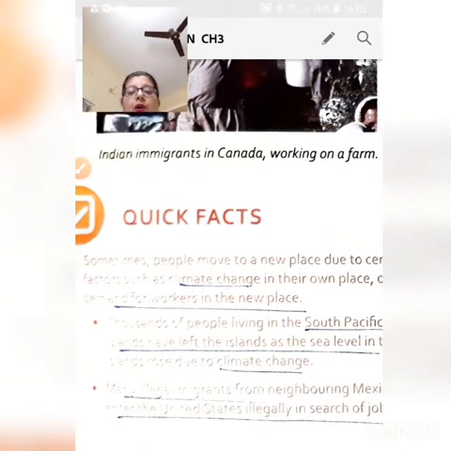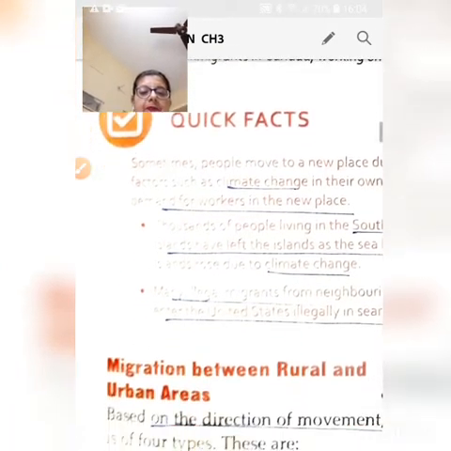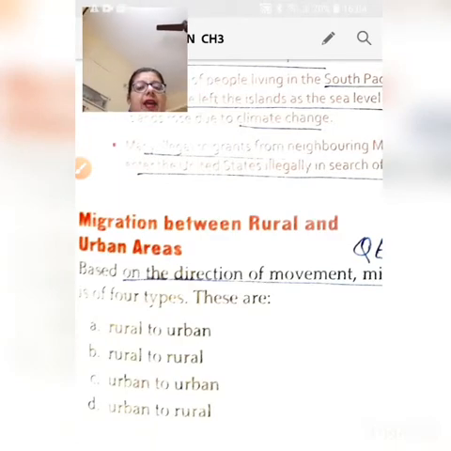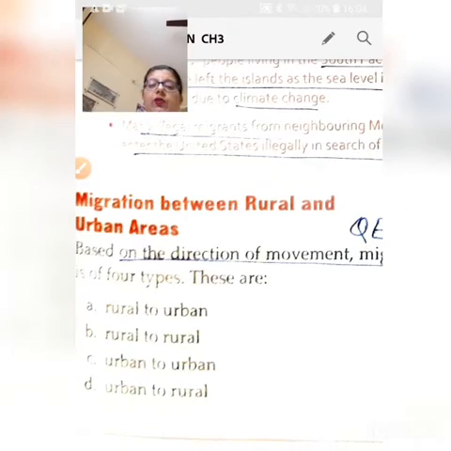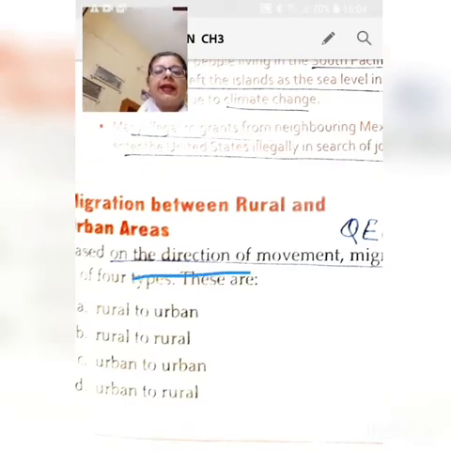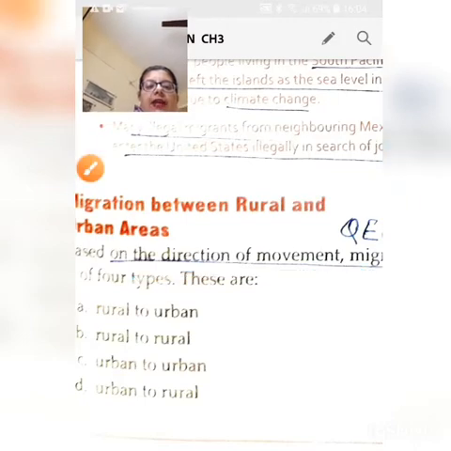Okay, then I've already told you about the immigration of people to the US from Mexico in that picture that was mentioned. And then moving further, another kind of migration is there where people move from rural areas to urban areas or urban areas to rural areas. And this kind of migration is based on the direction of movement. And it is of 4 types.